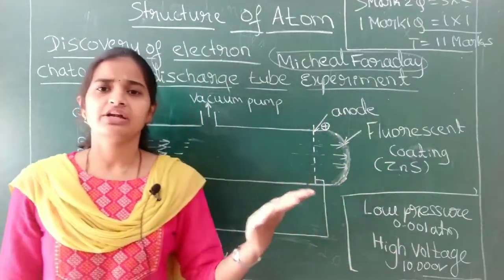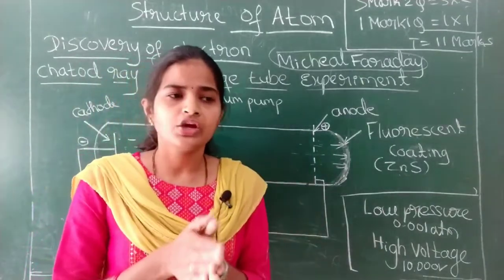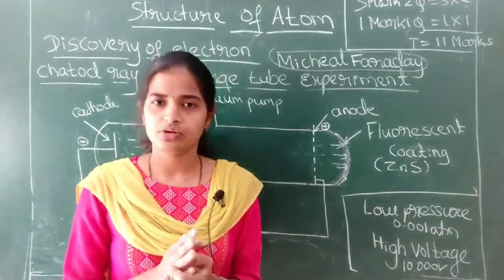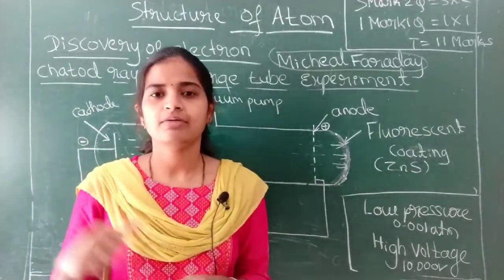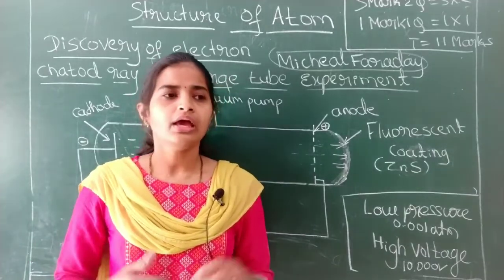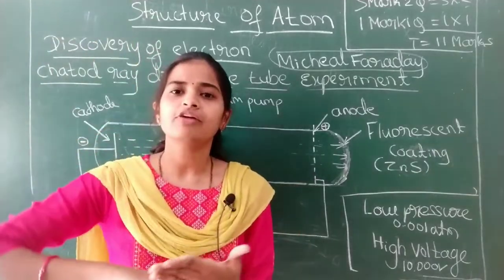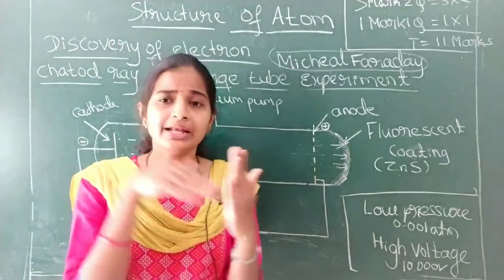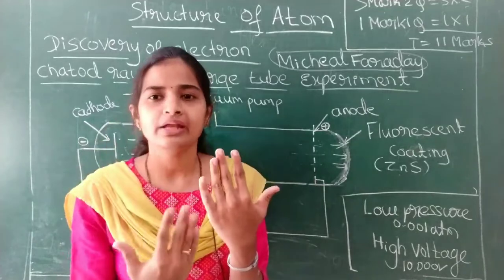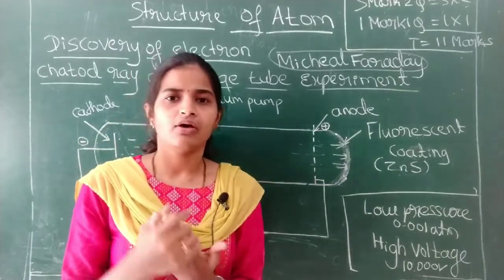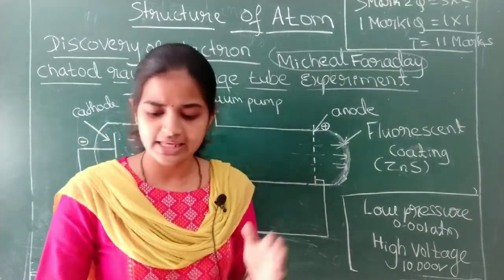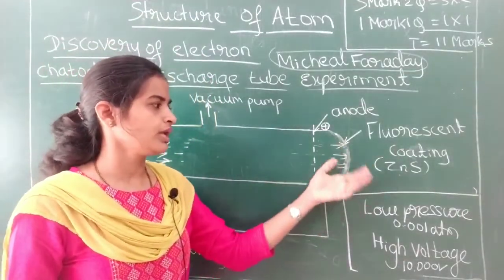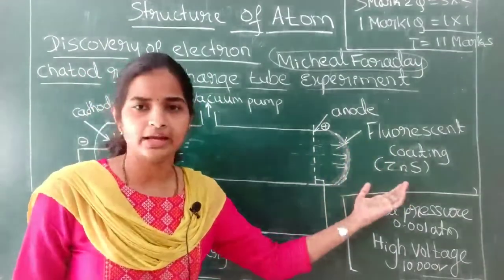For example, like your television. In your TV, the TV tube, what we say generally, is nothing but a cathode ray tube. It's a cathode ray discharge tube. The TV tube is an example of a cathode ray discharge tube. Your TV screen is coated with fluorescent material. When the cathode rays come and hit the TV screen, it gets illuminated and we can see the picture on the TV screen. In the same way, when the cathode rays come and hit the fluorescent coating, it gets illuminated.